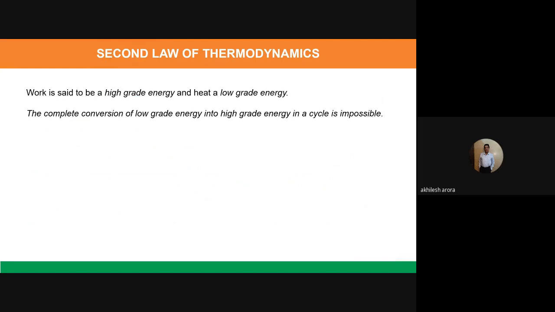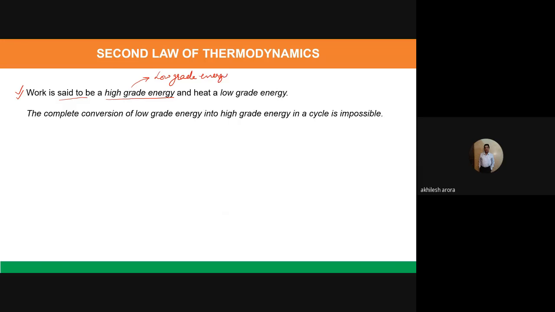Let us proceed further. Work is said to be a high grade energy. The meaning of high grade energy is that if you try to convert this high grade energy into low grade energy, then the complete conversion is possible.